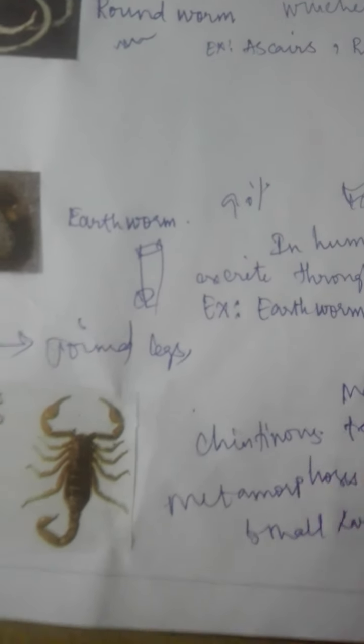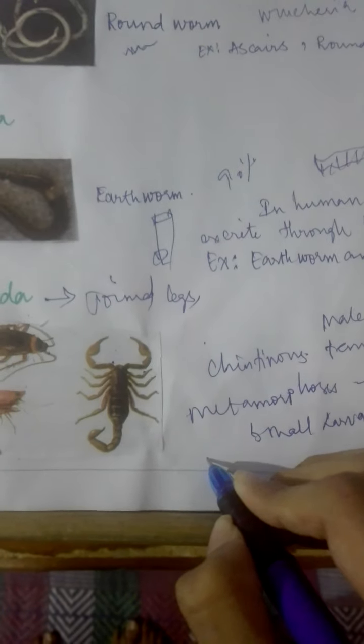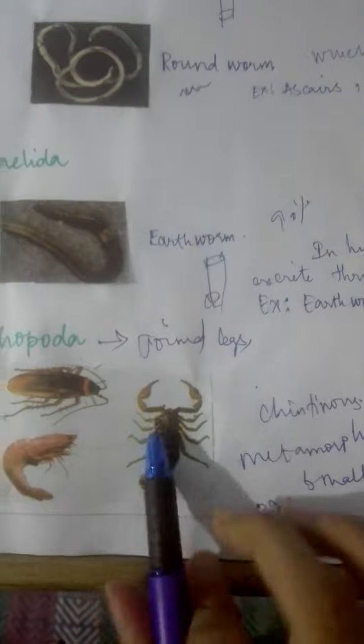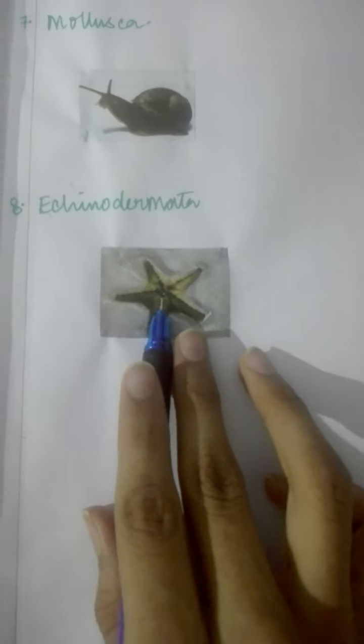Internal fertilization, children. Our Arthropoda is totally completed. The examples we have told are scorpion, cockroach, prawn. I can't write them here, the space is not there. Our next are Mollusca and Echinodermata. By this, I am going to end my topic here. Our classification of plants, animals, and the next topic will be the vertebrata table. In the next class, I'm going to explain with a fresh topic. You'll be able to enjoy my class.